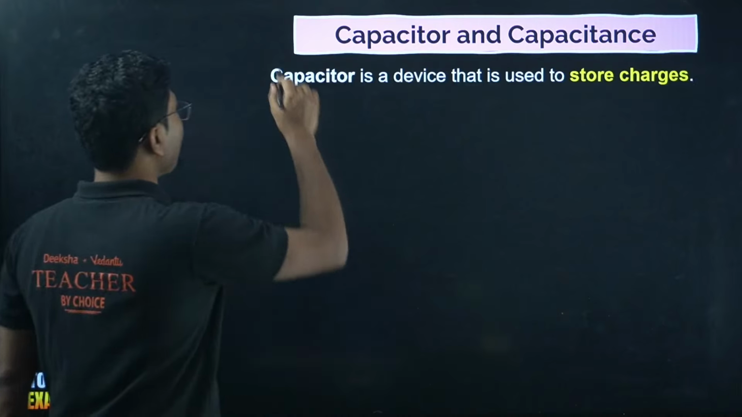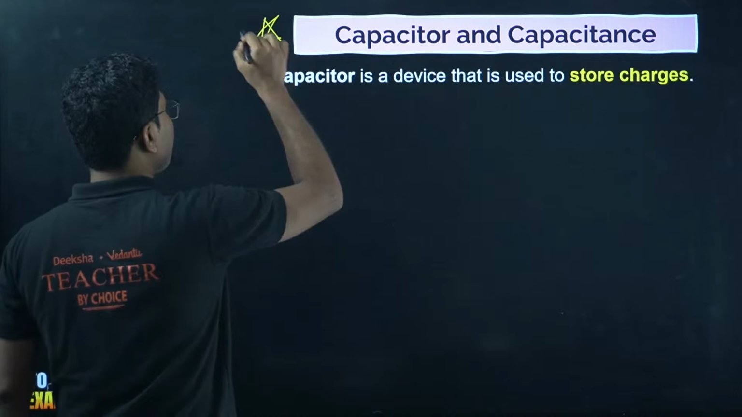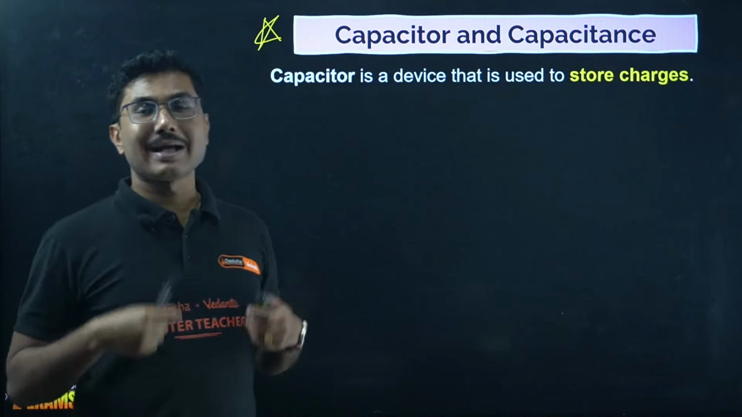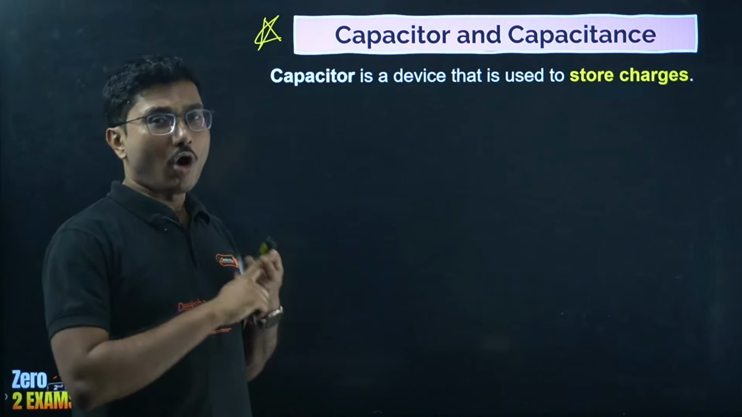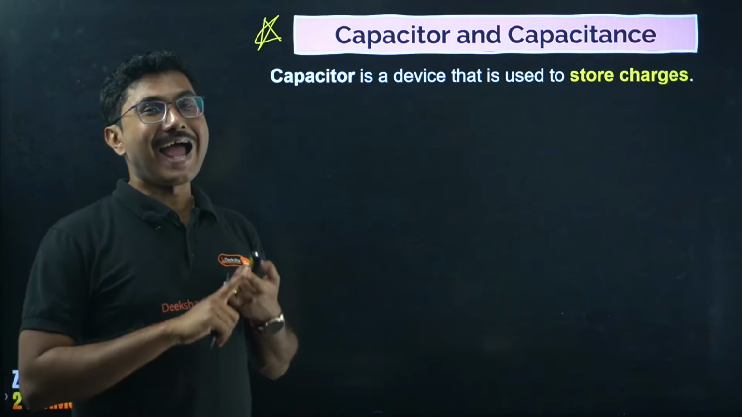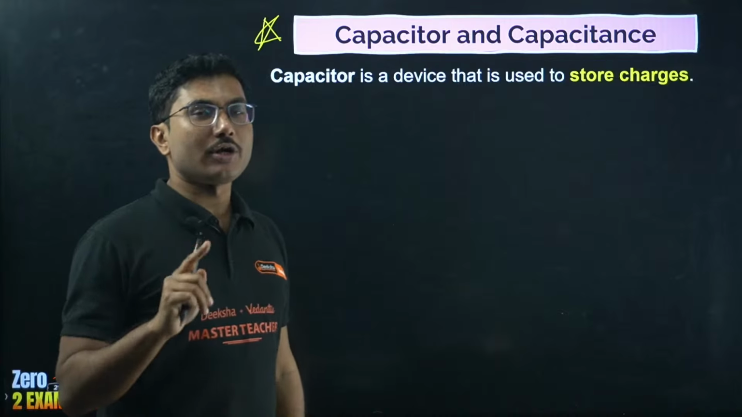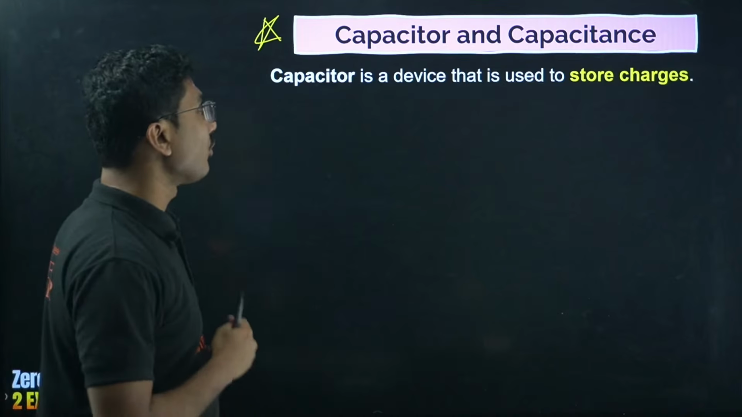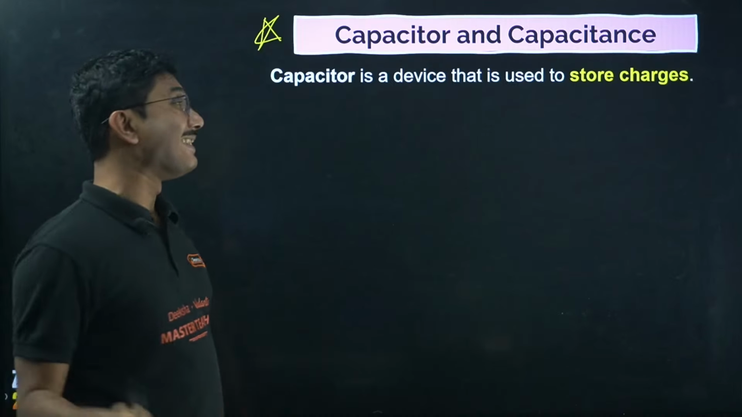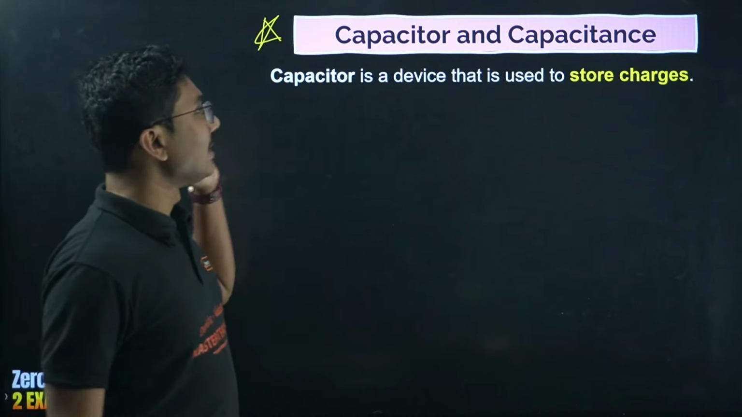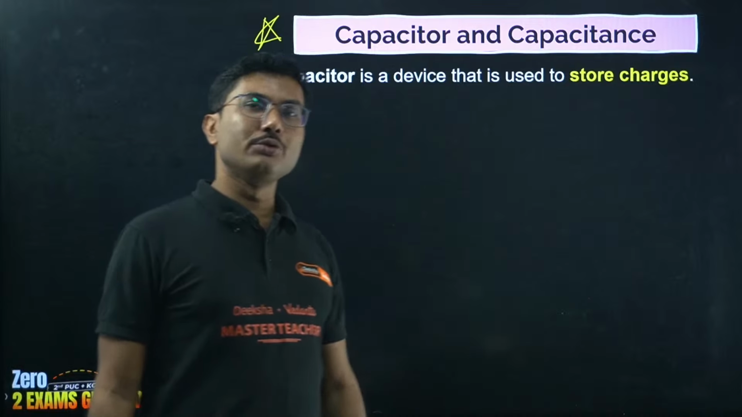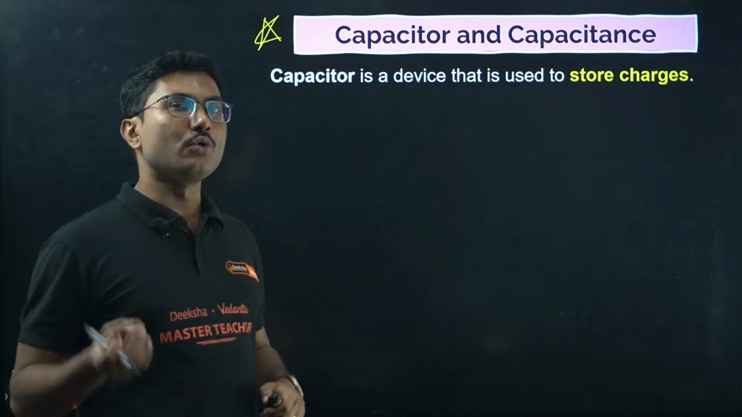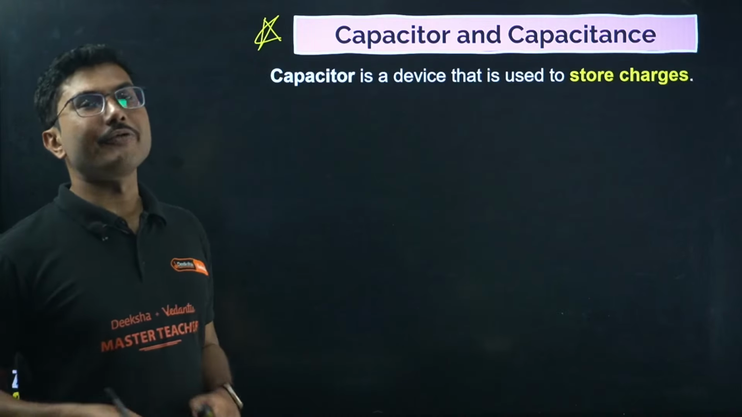Now this is also the most important concept in terms of KCET as well as PUC: capacitor and capacitances. All concepts of capacitor and capacitance are important not only for your PUC but also for your board, your KCET exam as well. A capacitor is a device that is used to store charges. Very simple thing. It is a device which can store charges and discharge them whenever required.